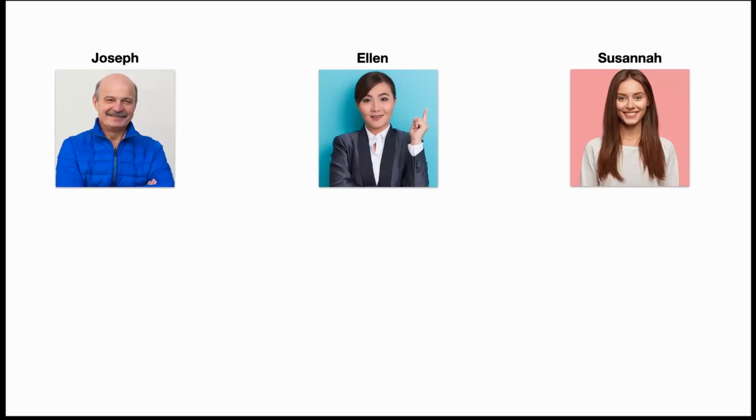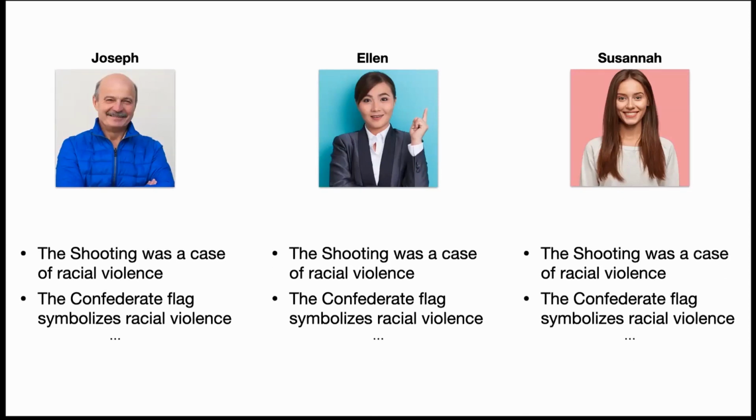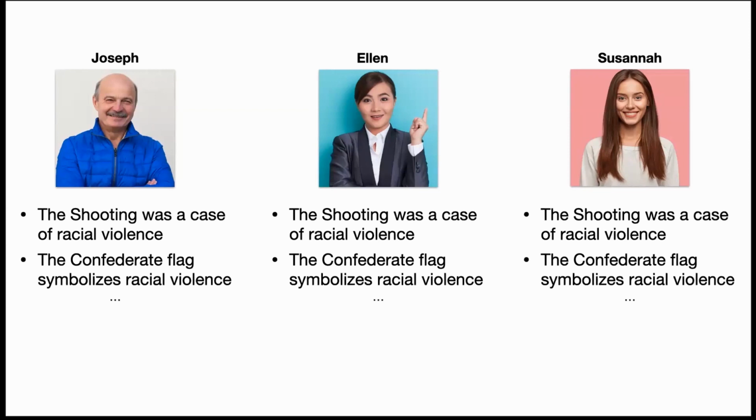Here's three friends, Joe, Ellen, and Susanna, and they have some beliefs. The shooting was a case of racial violence, and the Confederate flag symbolizes racial violence. And because they share these beliefs in common, there's some similarity in their belief sets between them. So we can look at that similarity and see how it evolves over time.